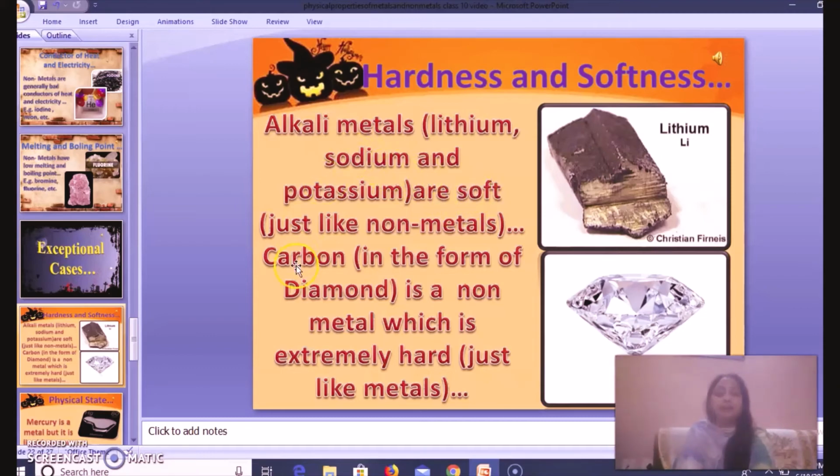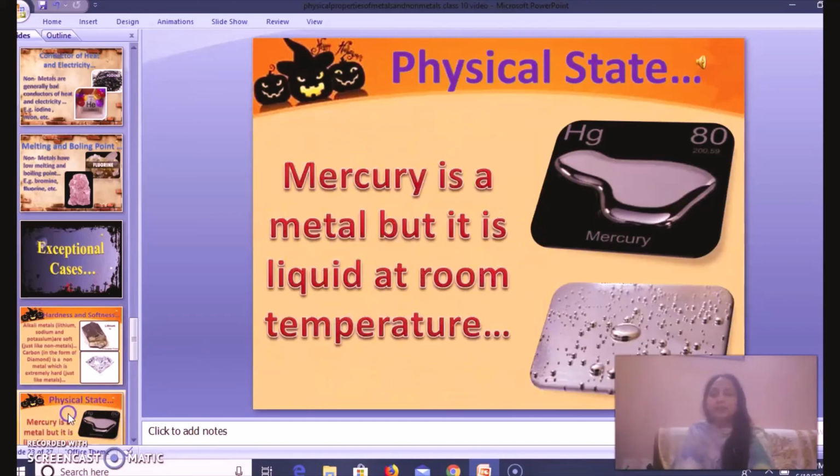And then another exception, in non-metals. I told you that non-metals are not very hard, but diamond, a form of carbon, being a non-metal, is an extremely hard known material, right? So exceptions are there. Continuing with exceptions, the physical state of metals is generally solid. They exist in solid state. But another example is mercury. Mercury exists in liquid state at room temperature.